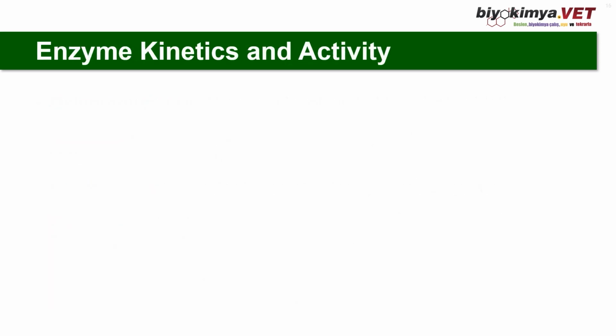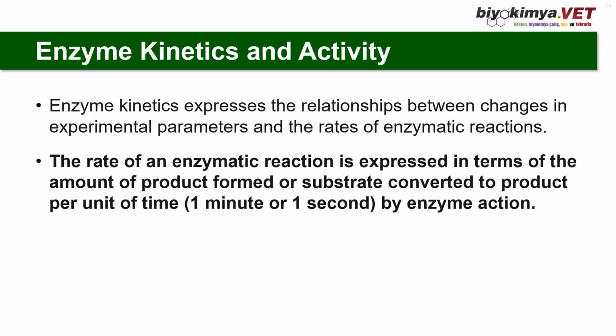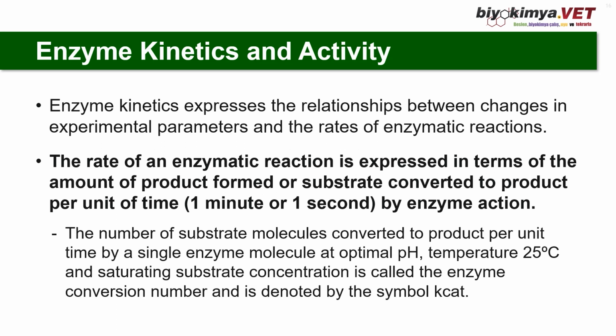Enzyme kinetics and activity. Enzyme kinetics expresses the relationship between changes in experimental parameters and the rates of enzymatic reactions. The rate of an enzymatic reaction is expressed in terms of the amount of product formed or substrate converted to product per unit of time by enzyme action. The number of substrate molecules converted to product per unit time by a single enzyme molecule at optimal pH, at temperature 25 degrees Celsius and saturating substrate concentration is called the enzyme conversion number and is denoted by the symbol kcat.